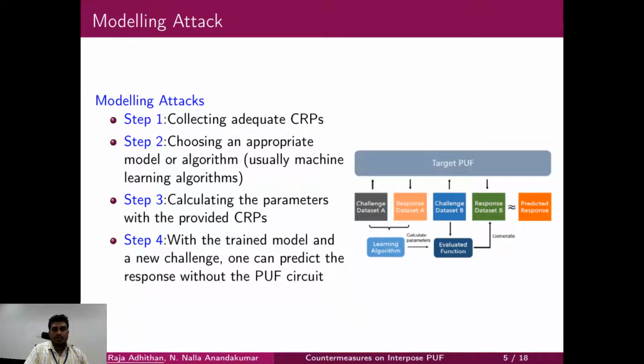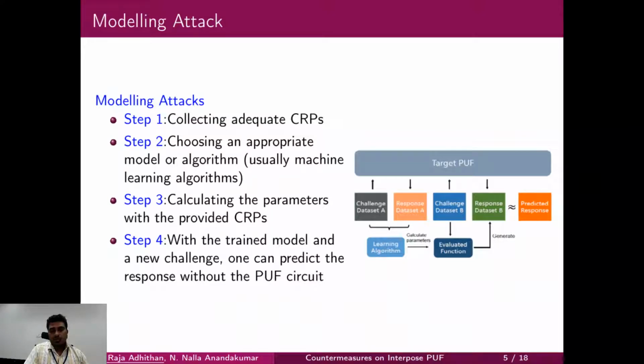Modeling attack: you can see the challenge and response pairs. CRPs are collected from the target PUF and split into training CRPs and testing CRPs. The training CRPs are given to a learning algorithm to train it. The learning algorithm is a DL or ML algorithm.